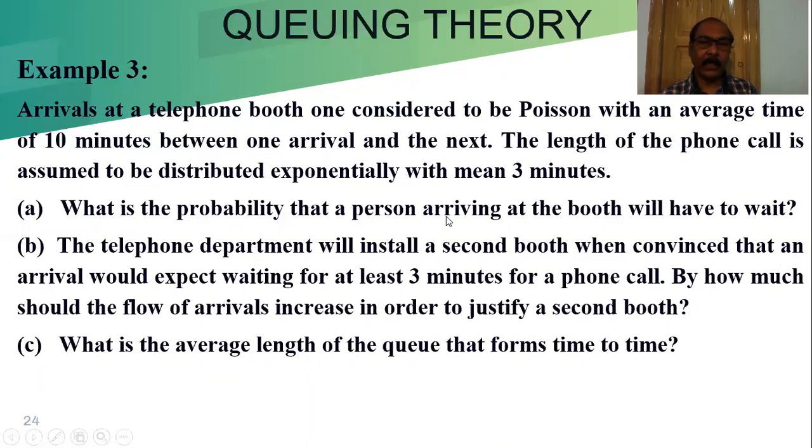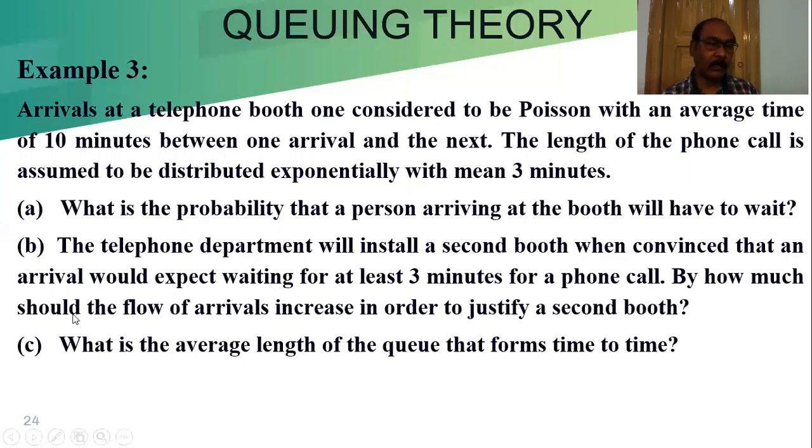What is the probability that a person arriving at the booth will have to wait? We know the formula; we apply that. The telephone department will install a second booth when convinced that an arrival would expect to wait for at least 3 minutes for a phone call. That means any customer waiting 3 or more than 3 minutes, then the telephone department can install another booth.